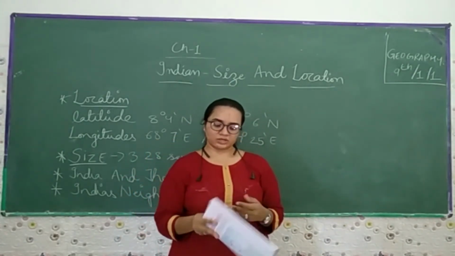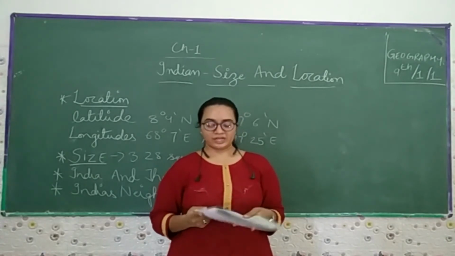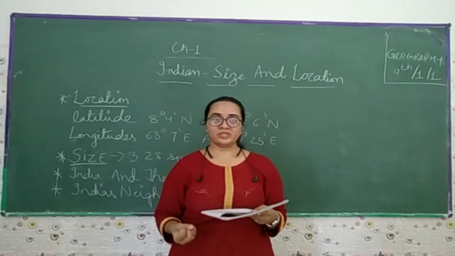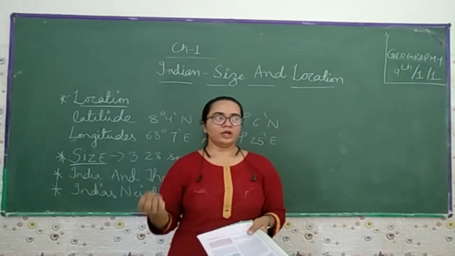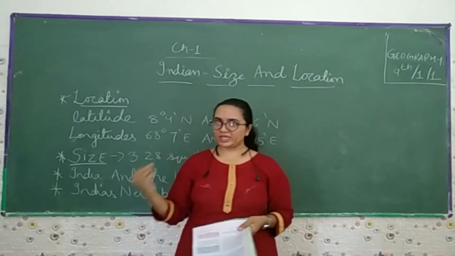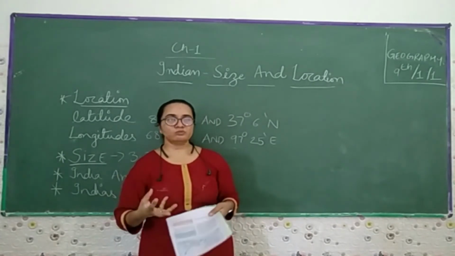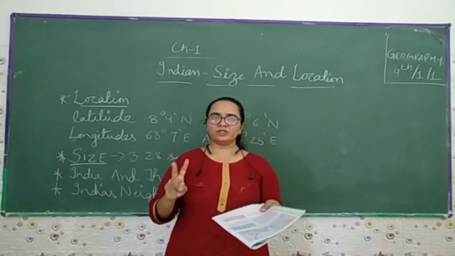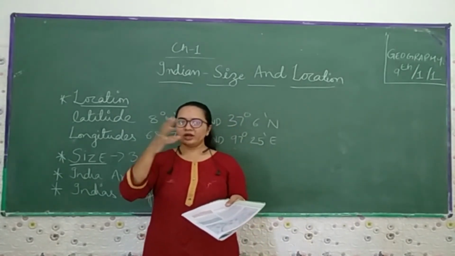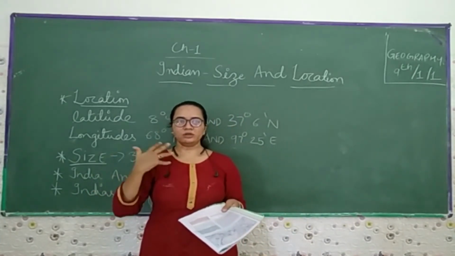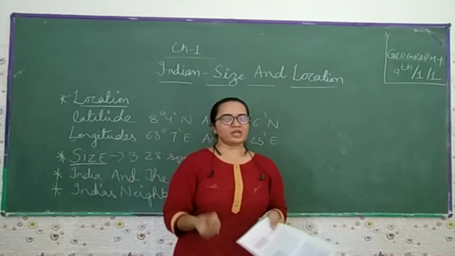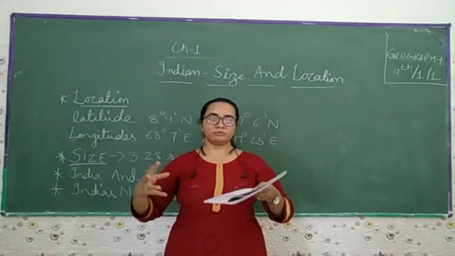Now we come to an interesting fact. Before 1947, there were two types of states in India: the provinces and the princely states. The princely states were ruled by kings, and the provinces were ruled by the colonial people, the East India Company, or the British. So we had two types of states. Earlier we were not united, but when we got independence on 15th August 1947, after that we became united.